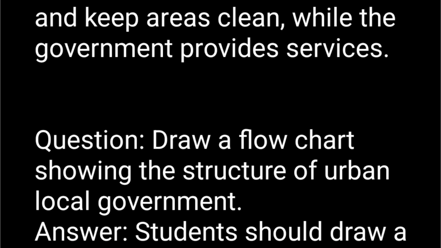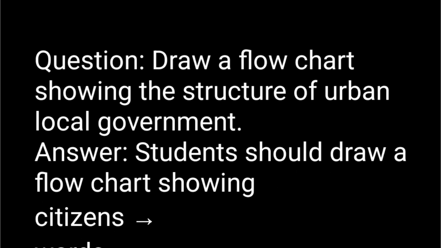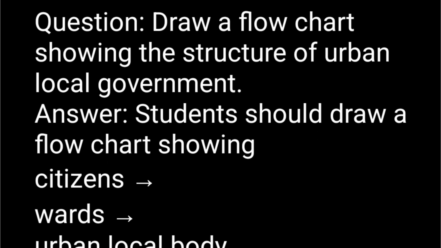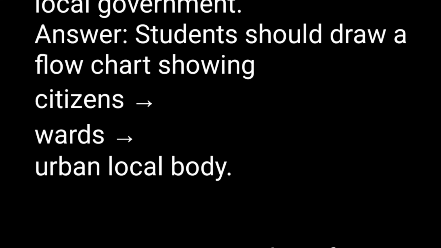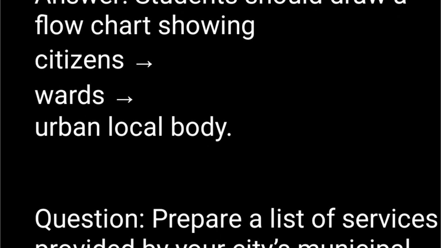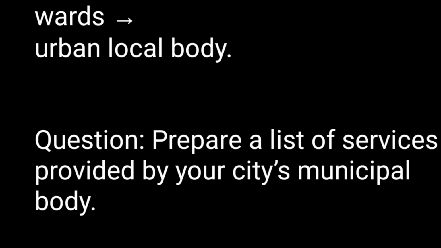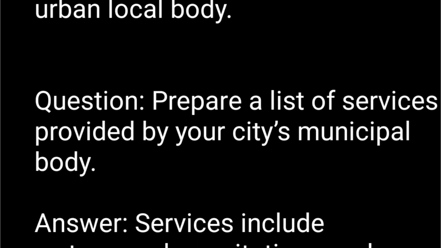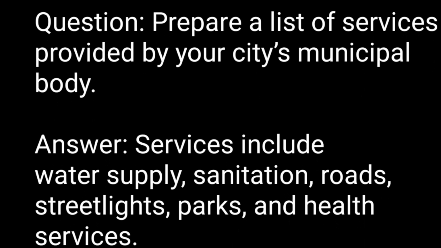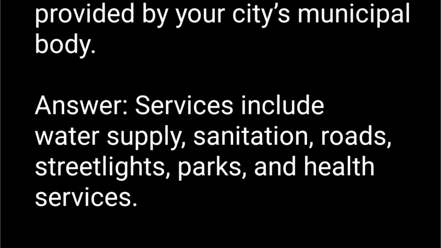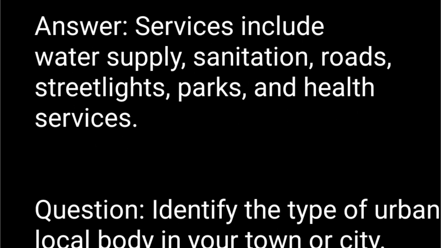Question. Draw a flow chart showing the structure of urban local government. Answer. Students should draw a flow chart showing citizens, arrow, wards, arrow, urban local body. Question. Prepare a list of services provided by your city's municipal body. Answer. Services include water supply, sanitation, roads, street lights, parks, and health services.